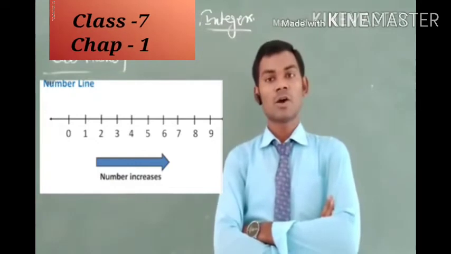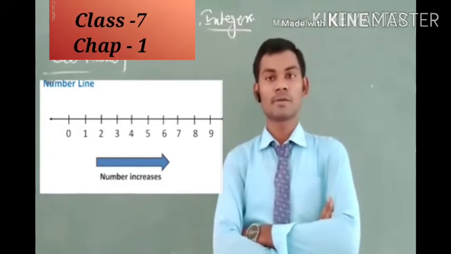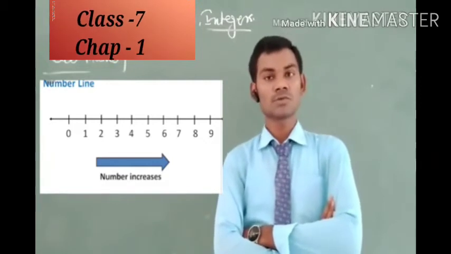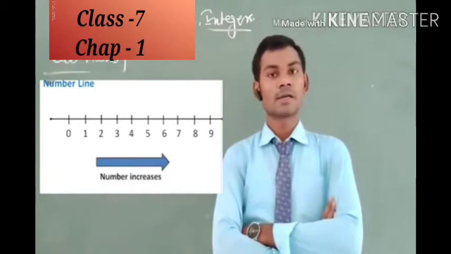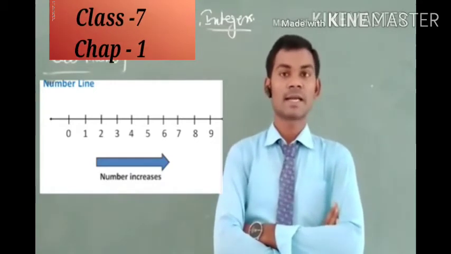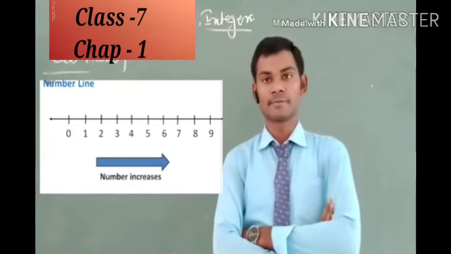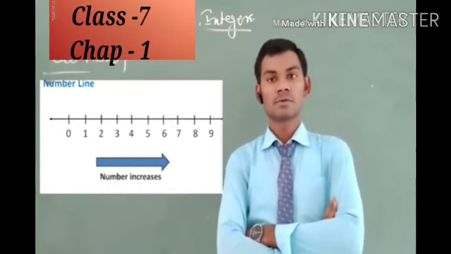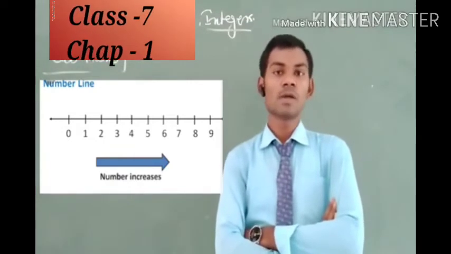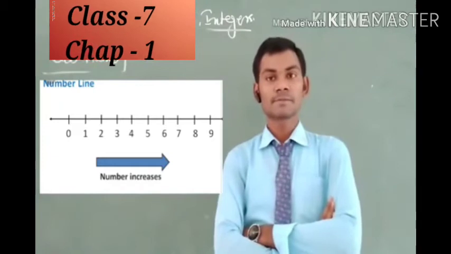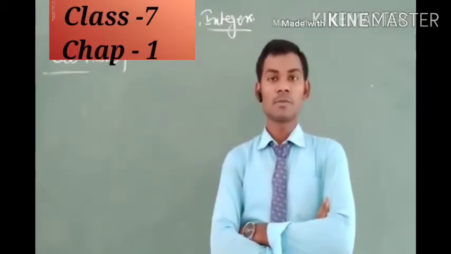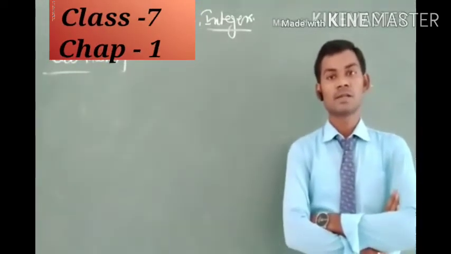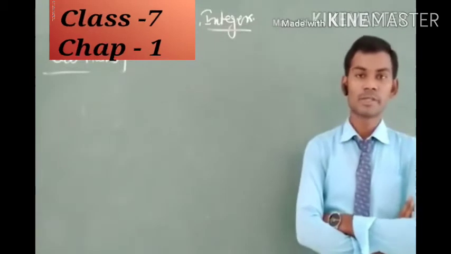If we see the whole numbers on the number line, they start from 0 and go to infinity on the right-hand side of 0. If we move left to right from 0, the numbers become larger, and if we move from right to left, the numbers become smaller.